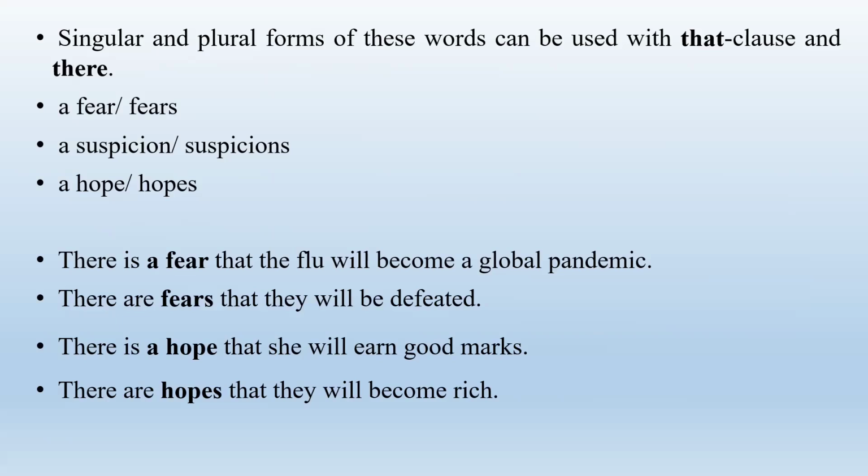Now let's see how we use these words in sentences. There is a fear that the flu will become a global pandemic. Here you can see the singular form of an uncountable noun. There are fears that they will be defeated. Here you can see the plural form of an uncountable noun. There is a hope that she will earn good marks. Again, singular form. There are hopes that they will become rich. Plural form.